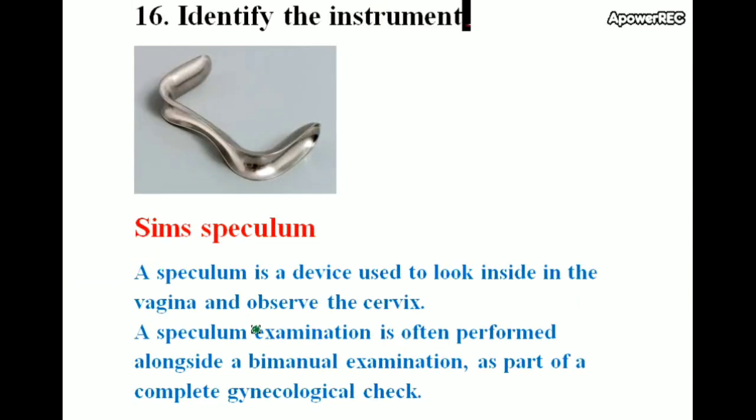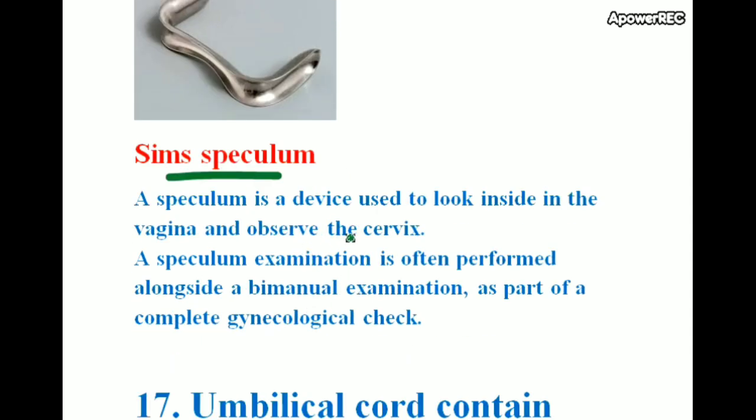Identify the instrument, that is Sims speculum. This is an image-based question. A speculum is a device used to look inside the vagina and observe the cervix. A speculum examination is often performed alongside a bimanual examination as part of a complete gynecological check. Sims speculum is used to look inside the vagina and observe the cervix.